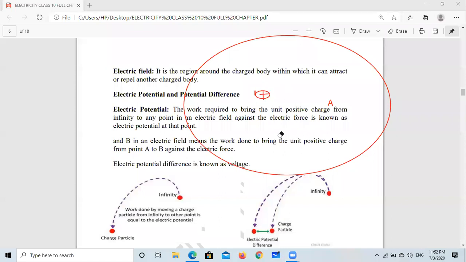Similarly, if we take another place, for example here, B, and you want to bring a unit positive charge from A to B in the electric field, then the work done is equal to the potential difference between A and B. So these are the two definitions. Now, I hope you are able to explain this. So let us proceed.